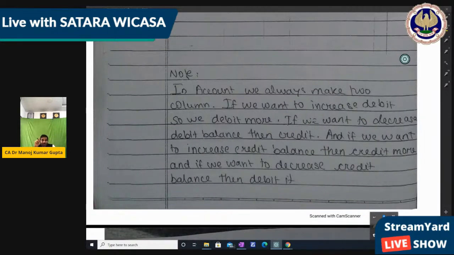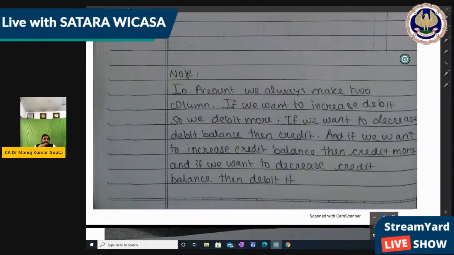In the same way we write on two sides here also, so that at the end our balance sheet totals must tally. You know, at the end the account balance sheet tallies because we do the same transaction on two sides. So that is mentioned here. We always write two columns, that is debit and credit, or maybe assets and liabilities, or maybe anything, but we always write two columns.